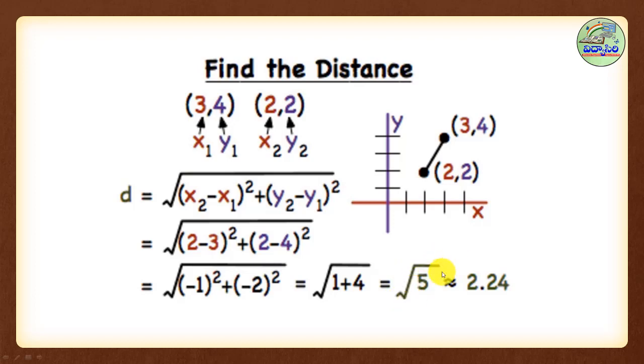So root 5 is approximately equal to 2.24. Not exactly. So sometimes it will be perfect numbers, meaning 25, 16. In that case 5, 4. So this is the root 5 value.